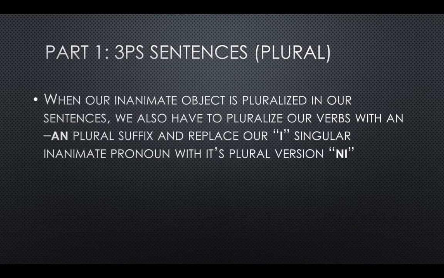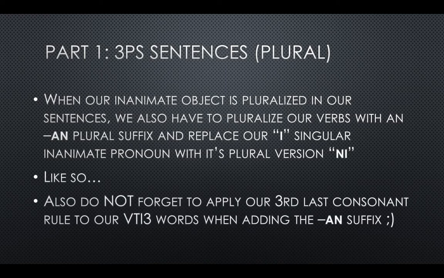So when our inanimate nouns, our inanimate objects, are pluralized in our sentences, we also have to pluralize our verbs with an AN plural suffix, and replace the singular inanimate pronoun I with its plural version, ne. So we're going to go over that right now.